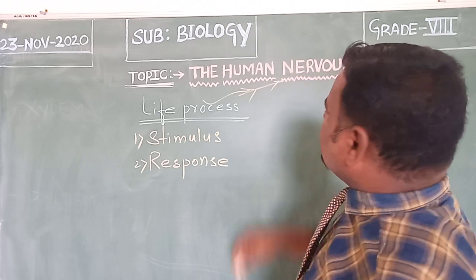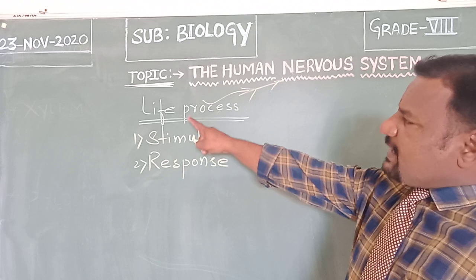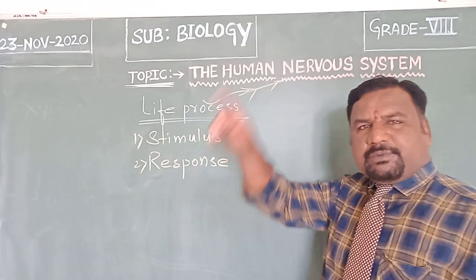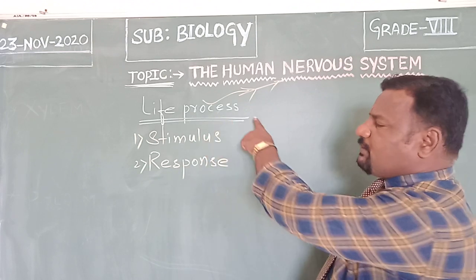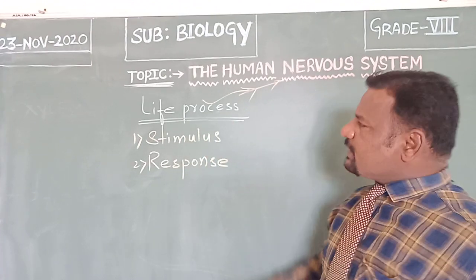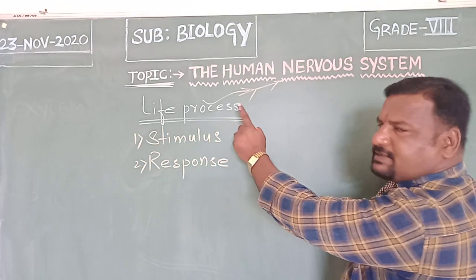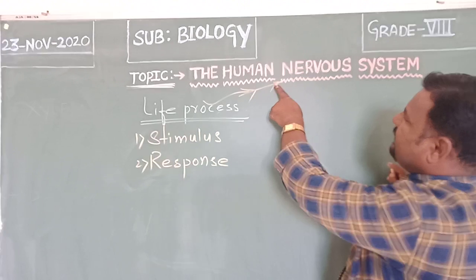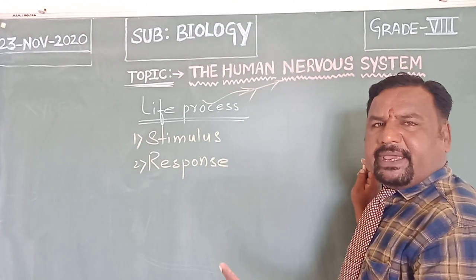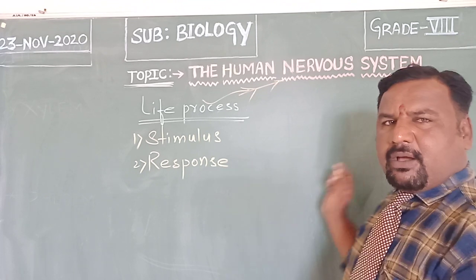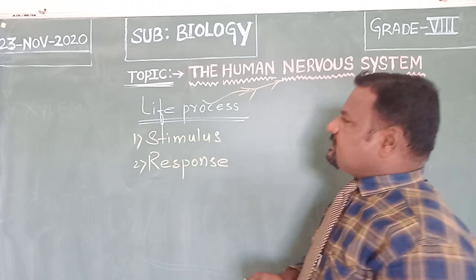The human nervous system is one of the life processes we have taken here to discuss. So what is life process? The process which promotes the life for further existence. A living organism would not survive without life process. So the human nervous system is one of the life processes. Now, the human body itself we call an organ system because it is composed of various organs.